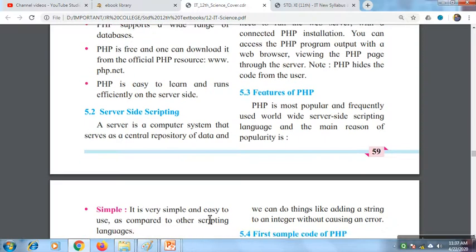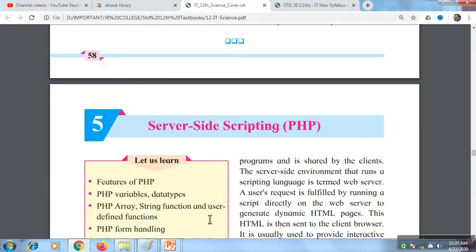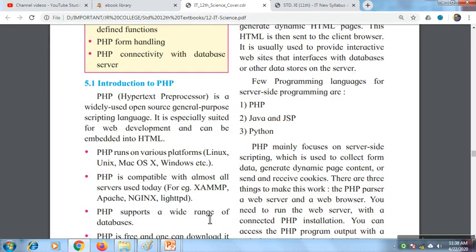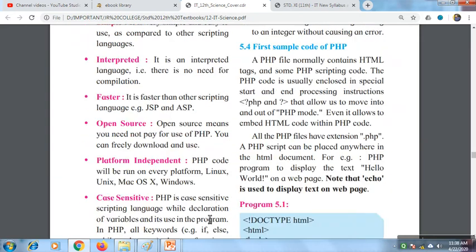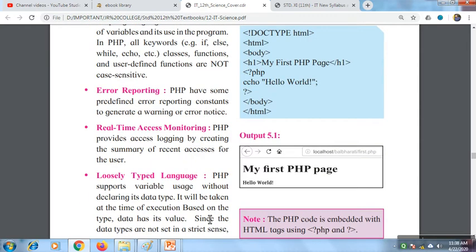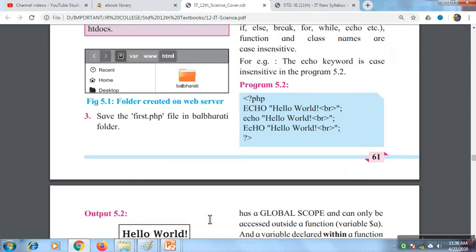Then we have for science section 5th chapter, that is server side scripting. That is, you are going to learn this new language which is PHP, which is mainly used at the server. So it is executed on the web server and it gives you output in HTML format that is loaded on your browser screen. So PHP stands for Hypertext Preprocessor. So various other languages are also used for server side scripting, like JSP, Python, Perl, CGI, then ASP, ASP.NET. All these languages are used for server side scripting.